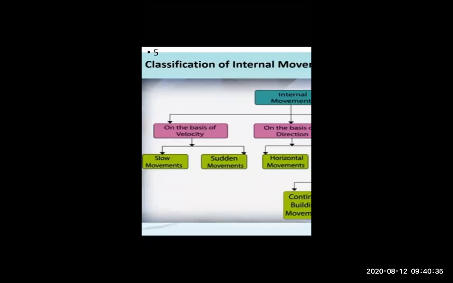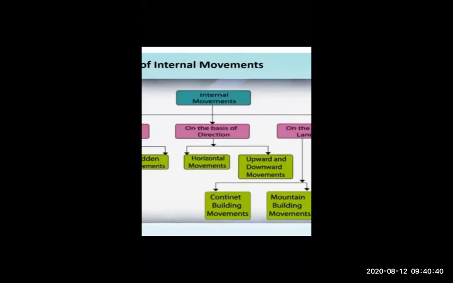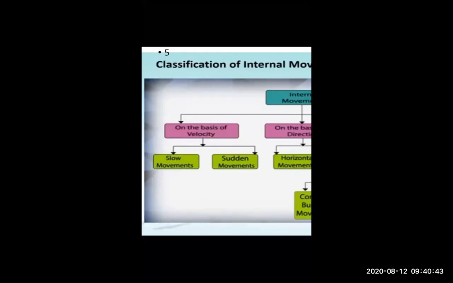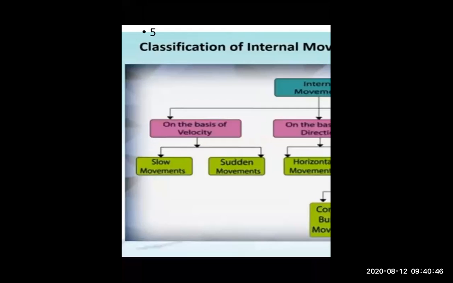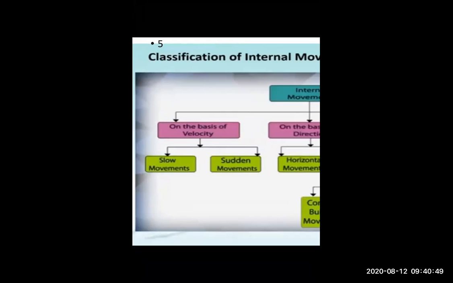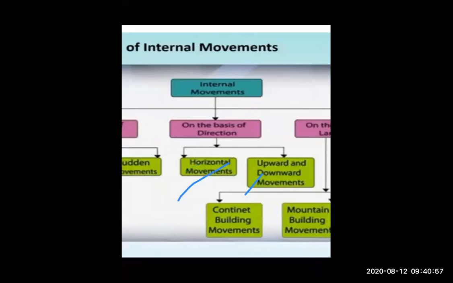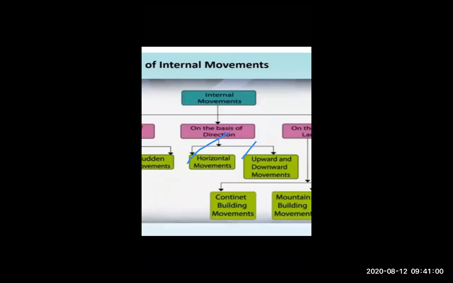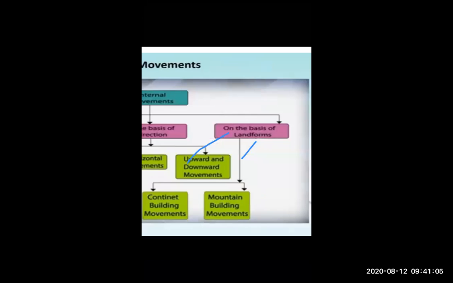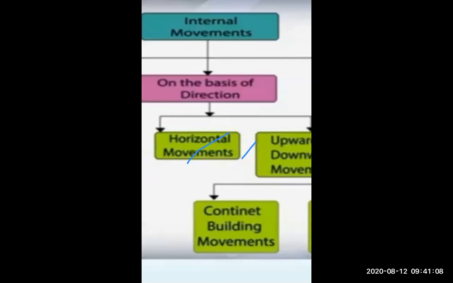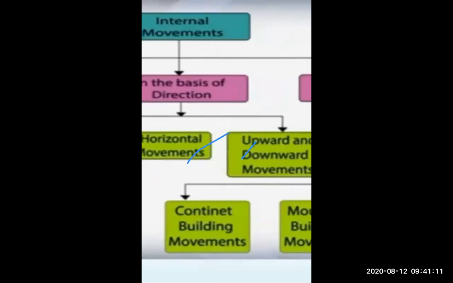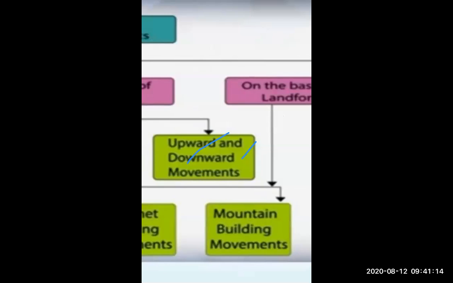Just look, students. We told that internal movement is divided into three parts: velocity, directions and landform. Velocity is divided into two parts: slow movement and sudden movement. After that, directions. Directions is divided into three parts: horizontal movement, upward movement and downward movement. And then landforms. Landforms is divided into two parts: continent building and mountain building movement.